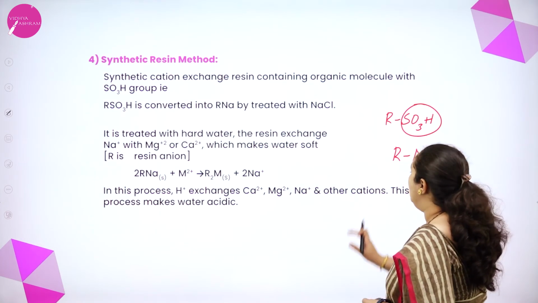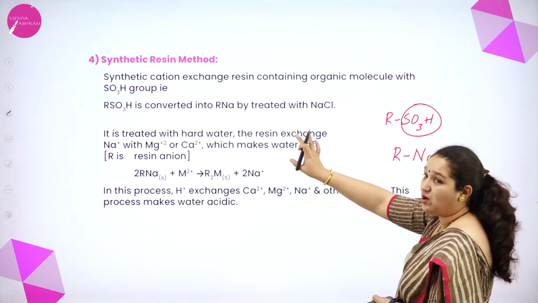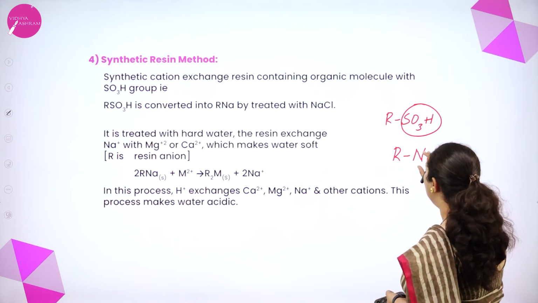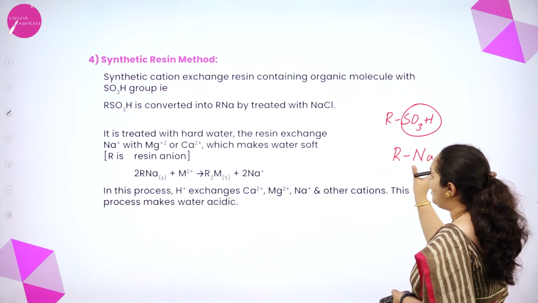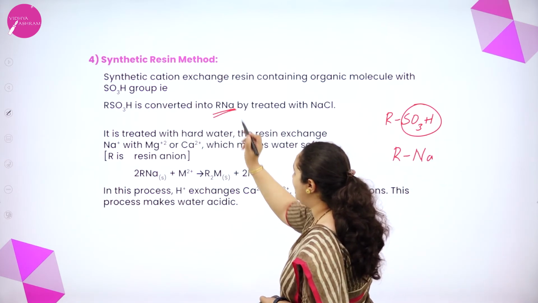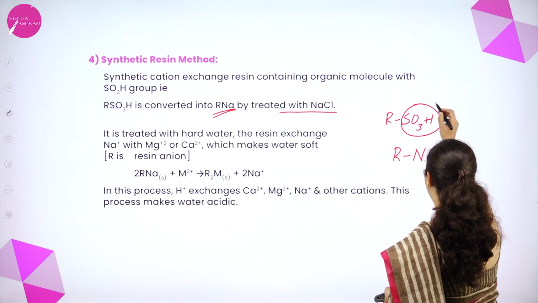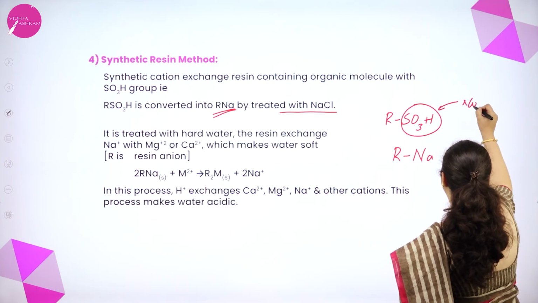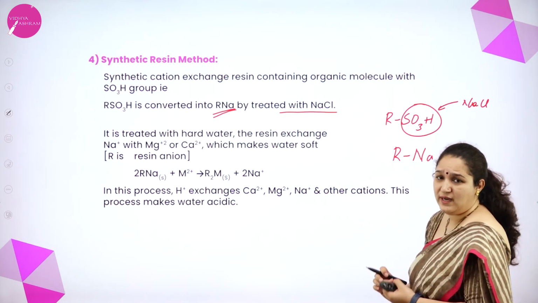The name itself tells us it is the synthetic cation exchange method. That means you are exchanging the cation. Now you have a resin RNa which you have got by treating it with NaCl. You take the resin and treat it with NaCl, and the whole thing is removed and sodium ions get replaced.